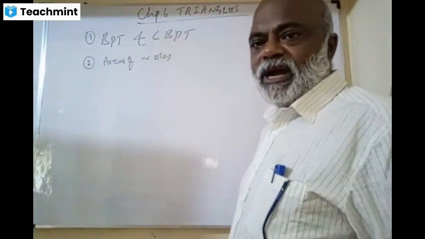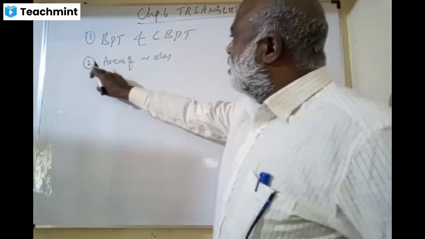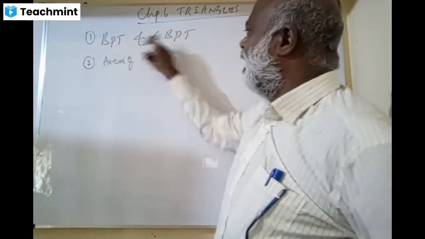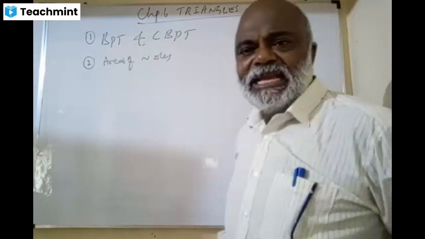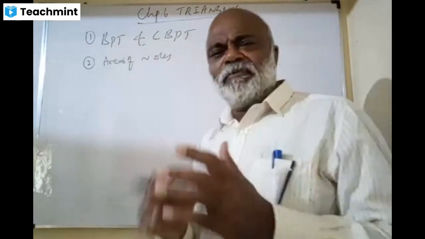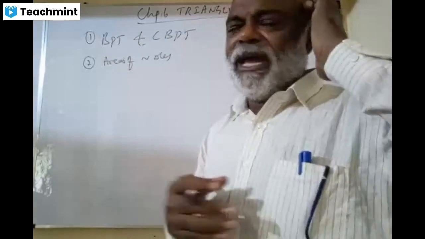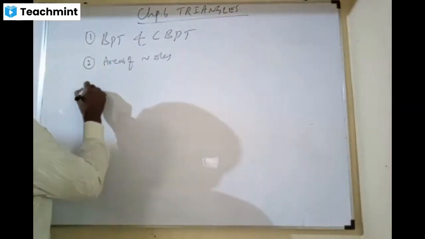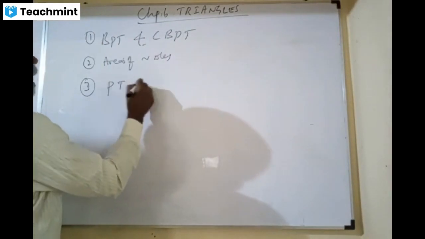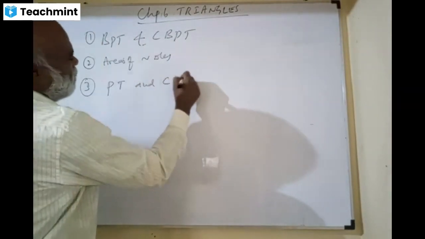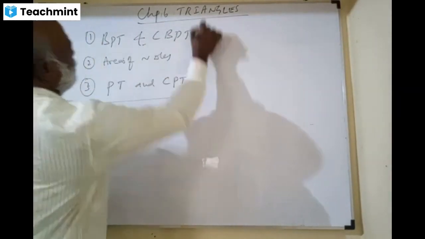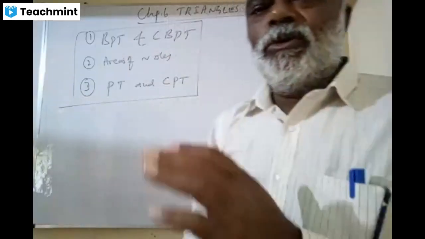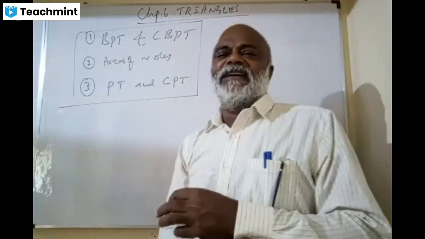It appears to be one statement, but has lots of things in it, I'll come to that. The third one is the Pythagorean theorem and the converse of Pythagorean. These are the 4 theorems we are going to study to kill all the exercises with comfort.